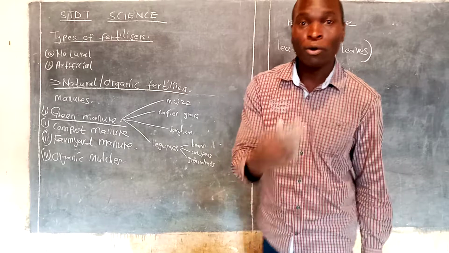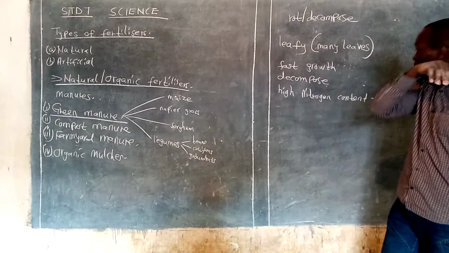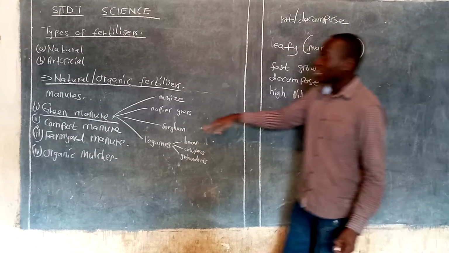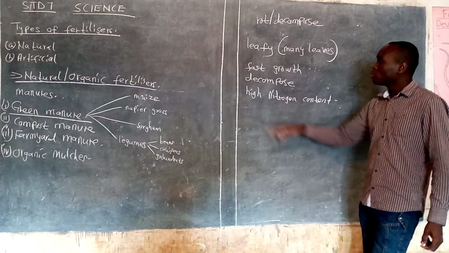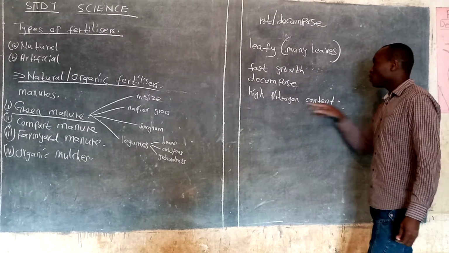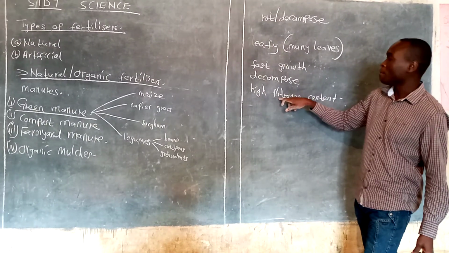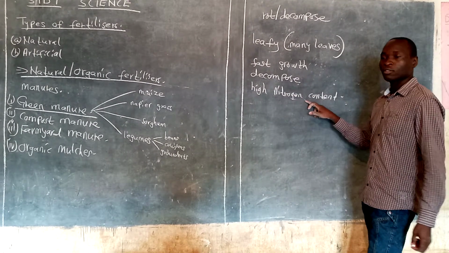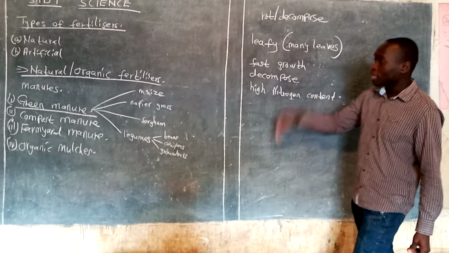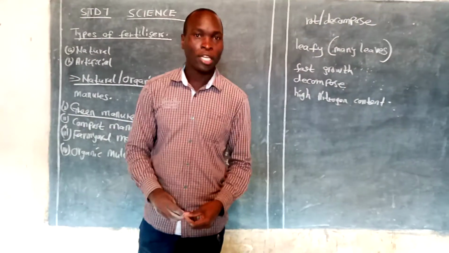Whereby we said that the macro are the major, those needed by plants in large amounts. So when you are making green manure, your plants should have high nitrogen content. And when we gave the examples of macronutrients, we talked of something like nitrogen. So you realize that these plants to be used in making green manure should have high nitrogen content.